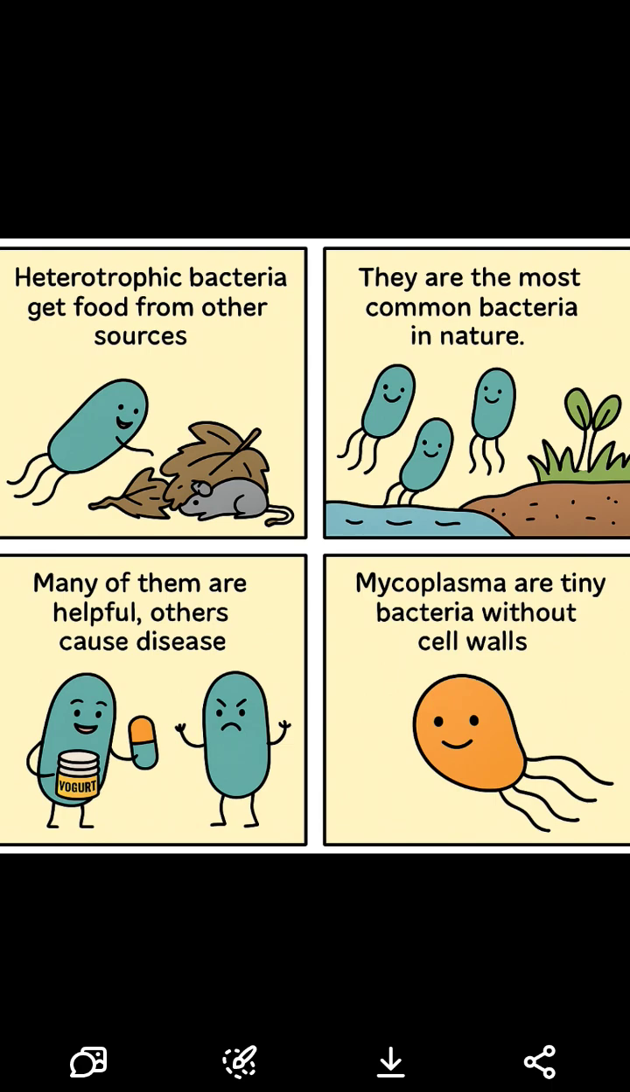Super short final summary. Heterotrophic bacteria eat from outside sources and are very common in nature. They clean the environment, help make food and medicine, and help plants grow. Some bacteria are harmful and cause diseases in humans, animals, and crops. They mostly reproduce by splitting in two and can form spores or share DNA. Mycoplasma are tiny, wall-less, oxygen-free living organisms.